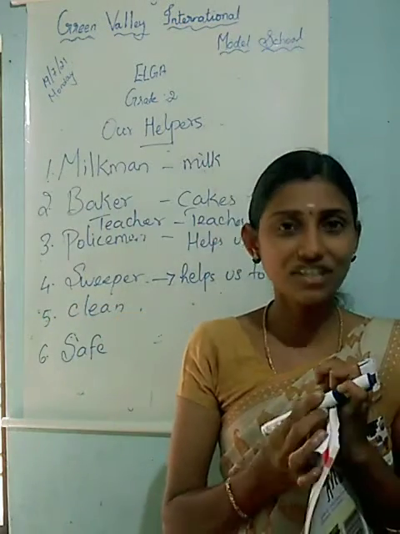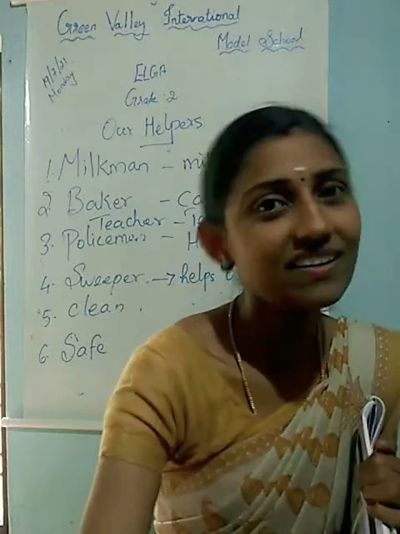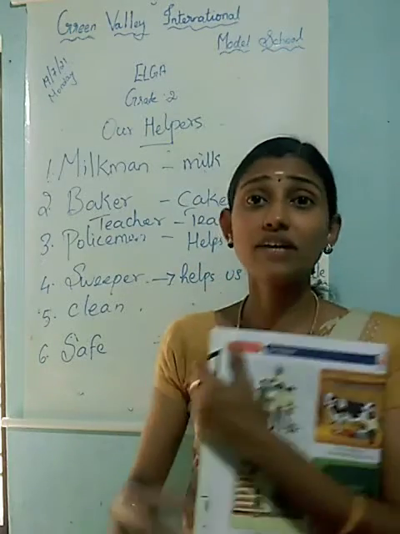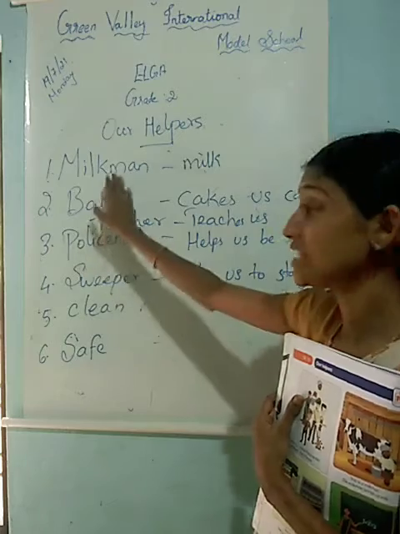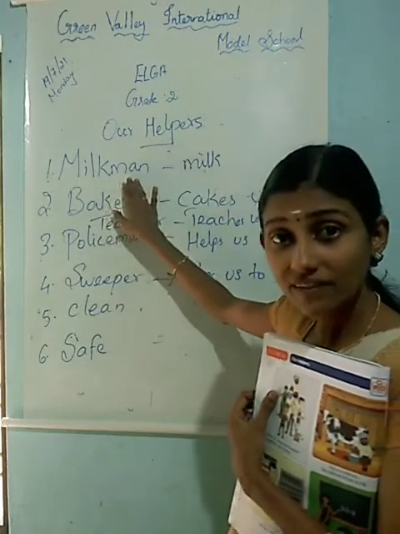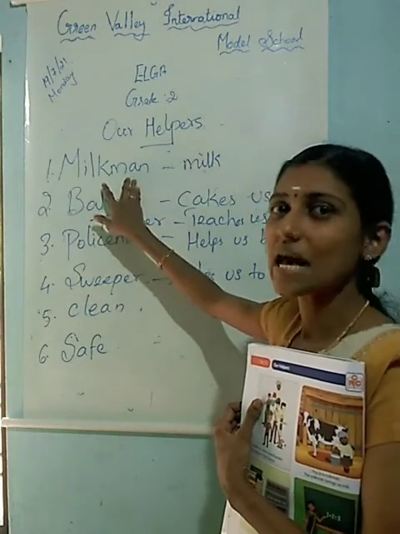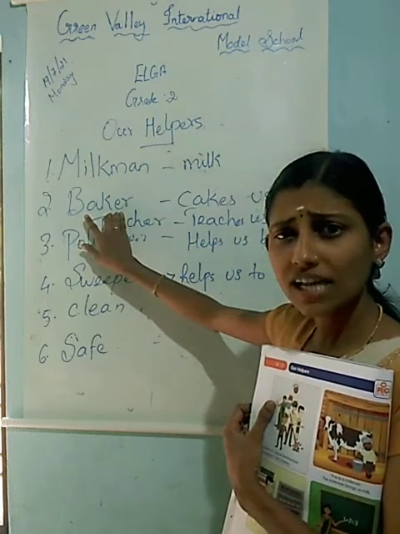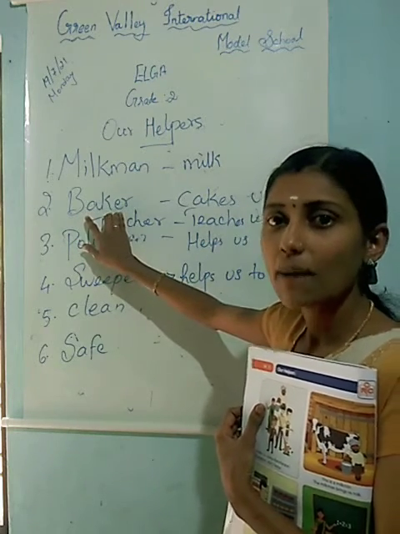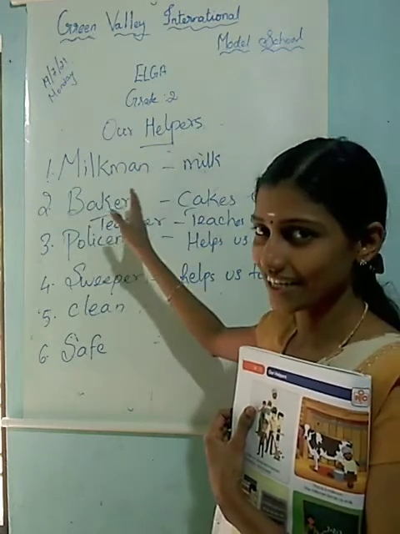Yeah, this is what is given in your topic, our helpers. Okay, so these are some helpers, right? The first one is the milkman. How does he help us? He brings us milk. Okay, the next one is the baker. How does he help us? He bakes cakes for us, right?